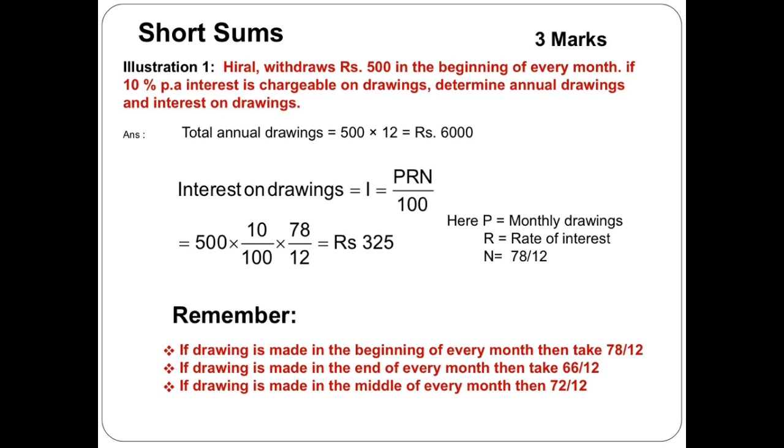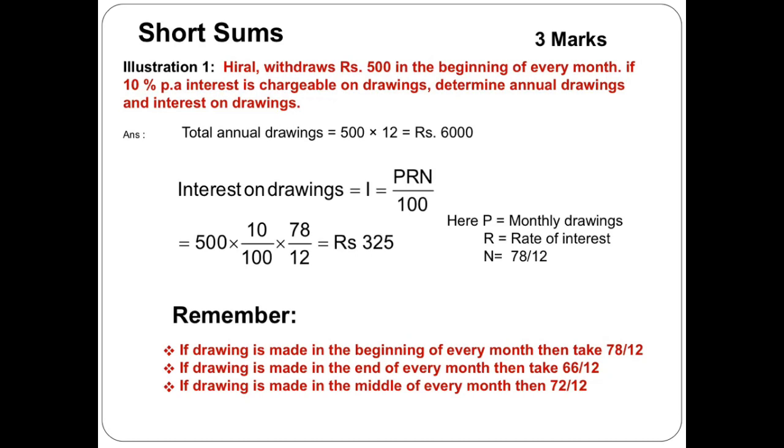So first, annual drawings is equal to what? 500 rupees per month into 12 months. So it is equal to 6,000 rupees. That's very simple. Now interest on drawings. For that we apply one formula: I for interest is equal to PRN upon 100, where P stands for monthly drawings, R is the rate of interest, and N is the most important thing here, friend. N is equal to what? 78 by 12. Why is it 78 by 12?